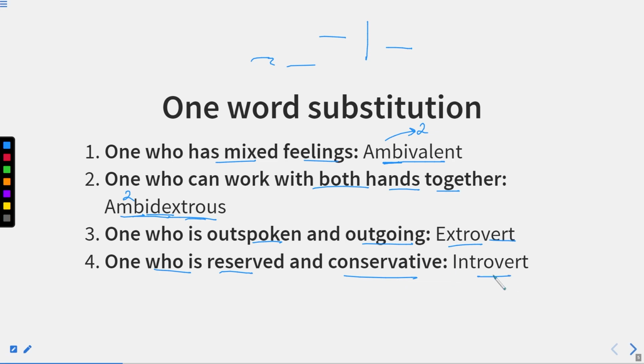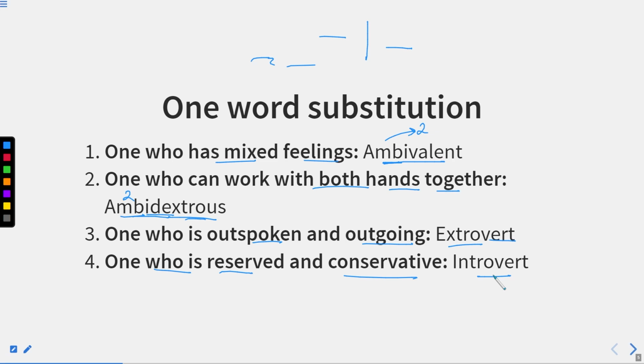Now, this skill or this personality or this trait, you can say, these types of characteristics in a person also change with the change in the age of a person. For example, when a person is an infant, he cannot say anything. That person is introvert. But when he comes to an age of, you can say, 2 to 5 years, you must have seen many children that they are like extrovert. Whatever comes to their mind, they speak out. So those type of children are known as extrovert.